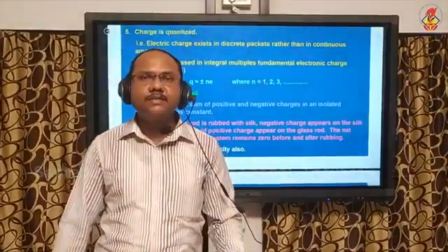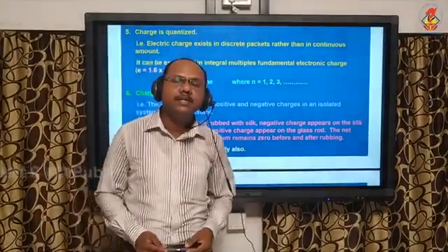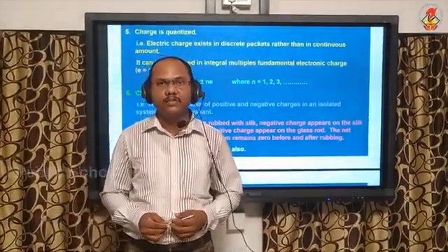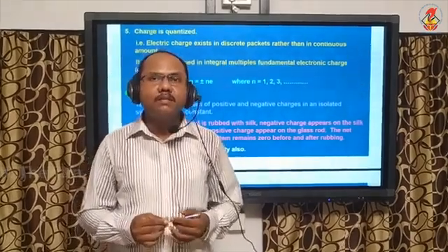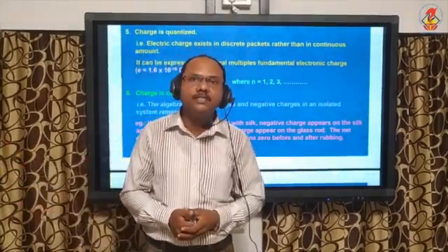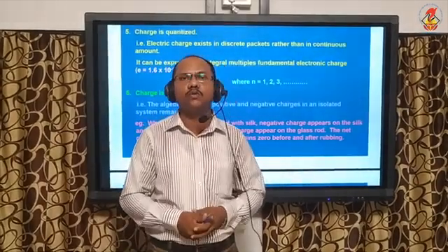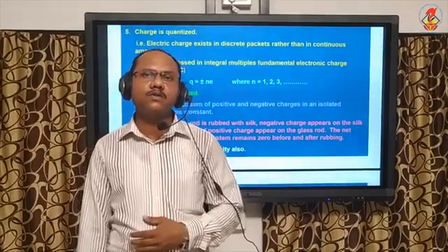Now, during the transfer of charge by friction, there will be transfer of mass also, because we already know that the electron has a charge of 1.6 into 10 raised to minus 19 coulomb. Similarly, the electron has mass also.